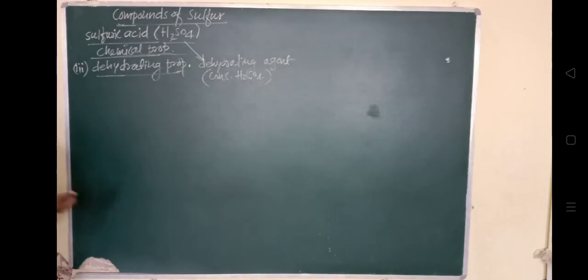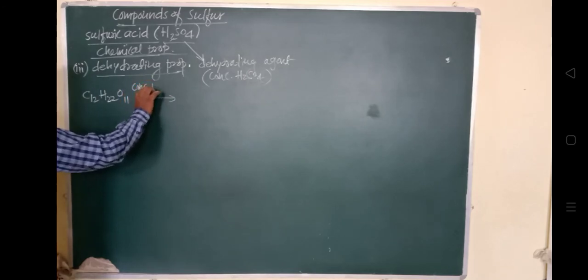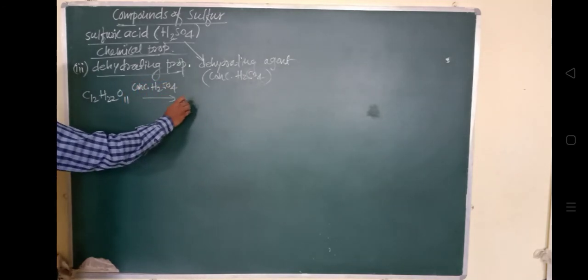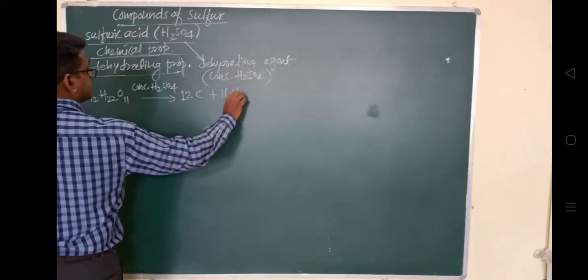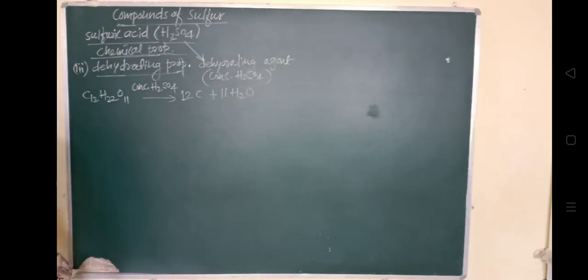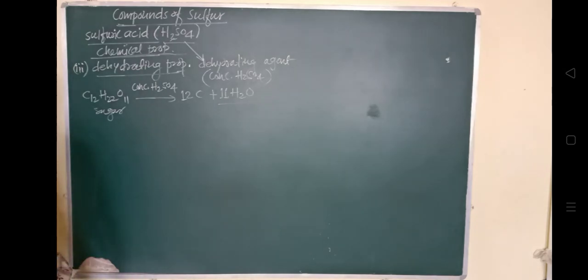So we'll see C12H22O11. This is sugar. When it reacts with concentrated H2SO4, it gives rise to 12 carbon plus 11 H2O. You can see here, the sugar is getting dehydrated by concentrated H2SO4, and the water is separating out here. The carbon left behind is called sugar charcoal.